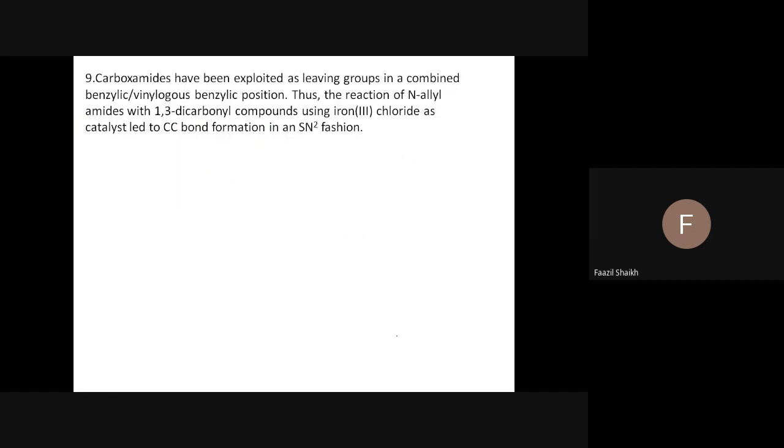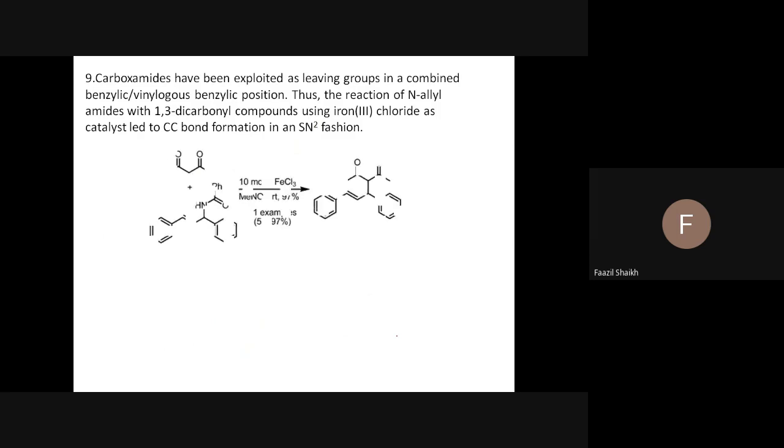Further, the ninth reaction, if you think about carboxamide, that is found to be a very nice leaving group when it is combined with certain reactant or certain moiety. You can see here now carboxamide. Remember. So carboxamide has been explained as a leaving group.